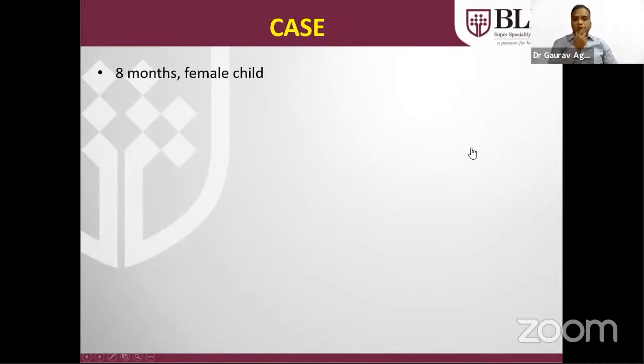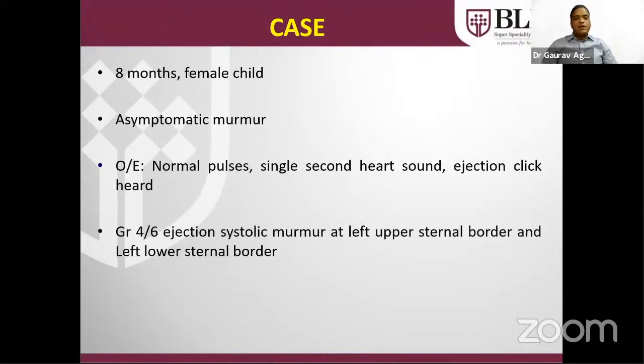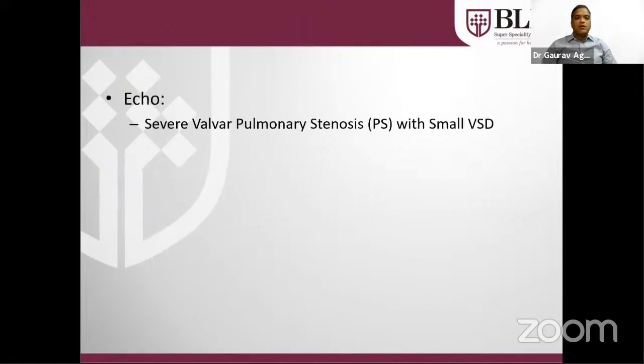Now coming to the obstructive lesions. This is an 8-month-old female child, asymptomatic, with only the complaint of some abnormal sound. The second sound was single with an ejection click, and there was a grade 4/6 ejection systolic murmur at the left upper sternal border as well as the left lower sternal border. Echo showed severe valvular pulmonary stenosis with a small VSD.